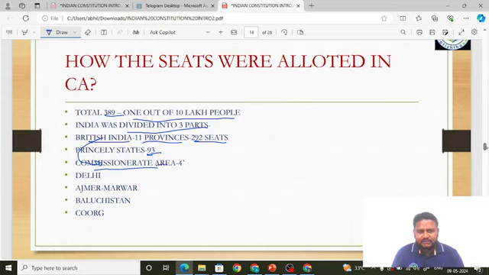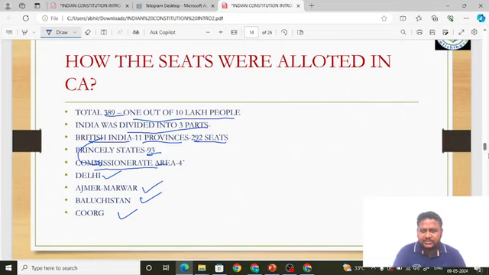Which are these commissionerate areas, friends? That is also very important. One was Delhi. Next was Ajmer-Merwara, that is in Rajasthan. Next is Baluchistan. Next is Coorg, this is in Karnataka. Okay. These were the 4 commissionerate areas. They can be asked in the examination. This has actually been asked in the SSC CHSL examination, friends. So very important, friends. Please pay attention.